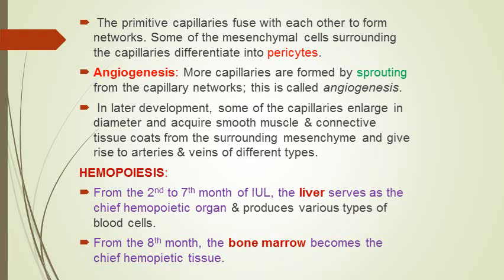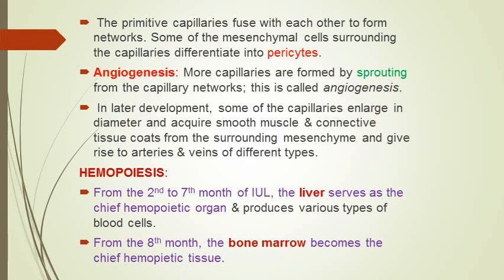The red bone marrow becomes the chief site of blood formation, and by the time the baby is born, the liver is not forming blood, and the function of formation of blood cells has been taken over completely by the bone marrow.